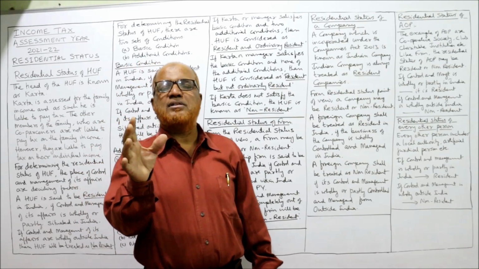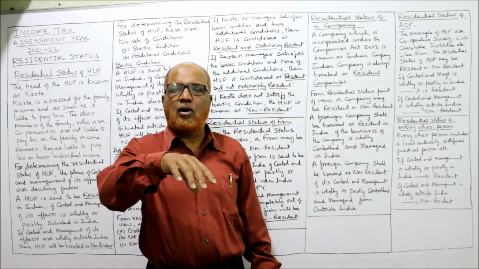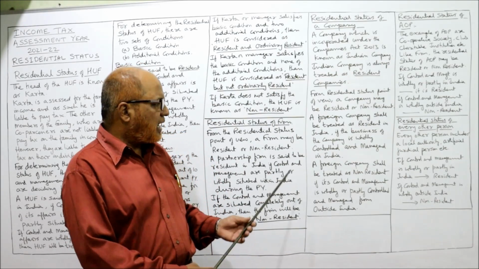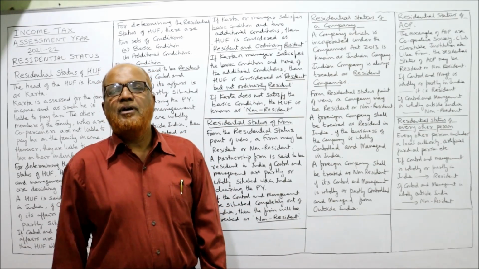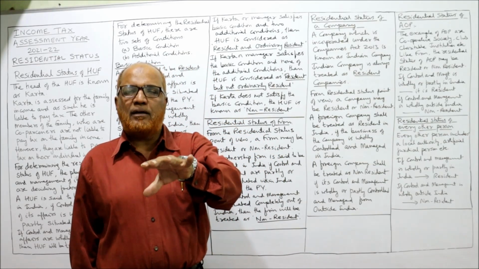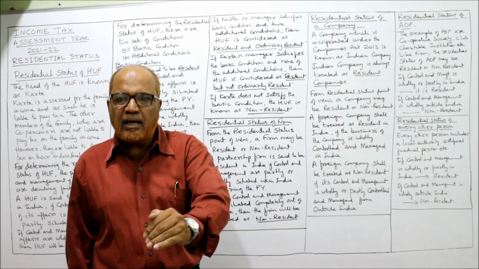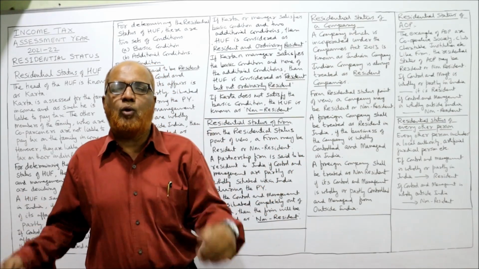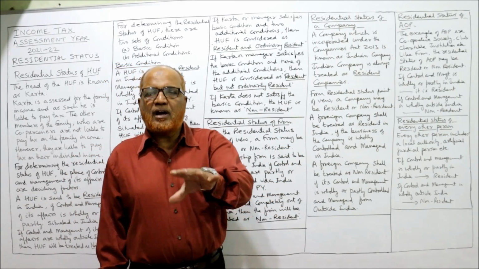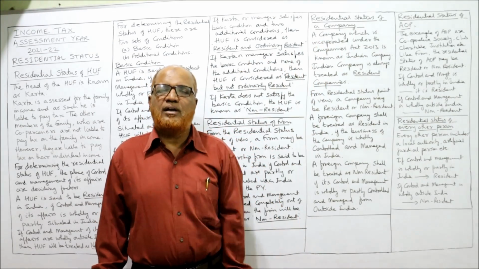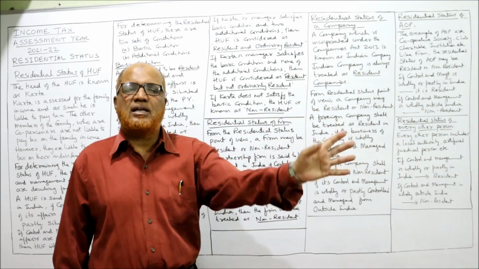The deciding factor is the same: the control and management of AOP. If it is wholly in India or partly in India, partly outside India, it's a resident AOP. If the control and management of AOP is completely outside India, it is called non-resident AOP.